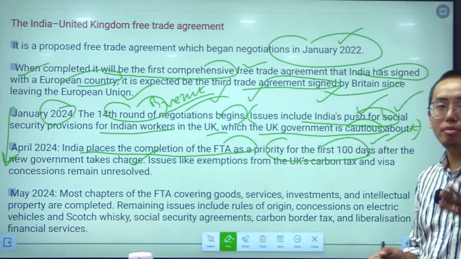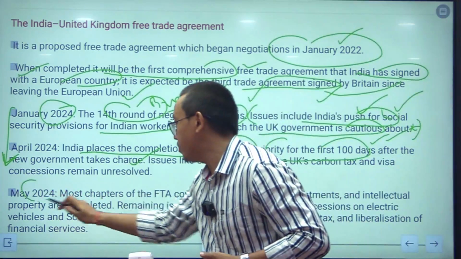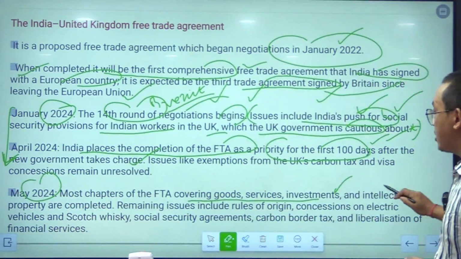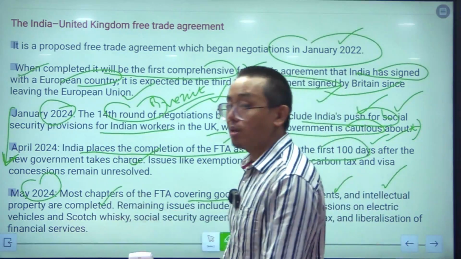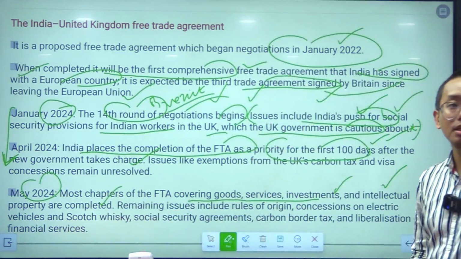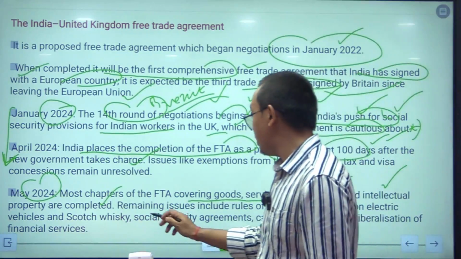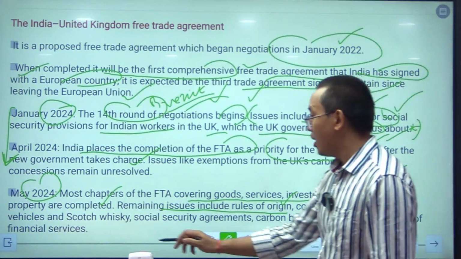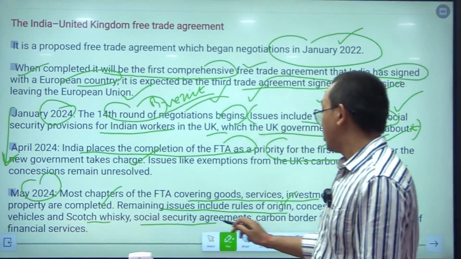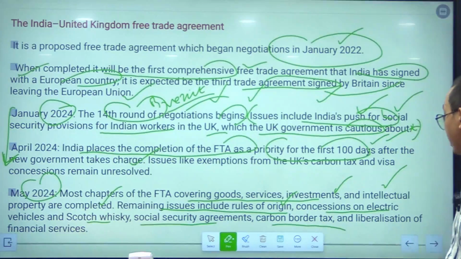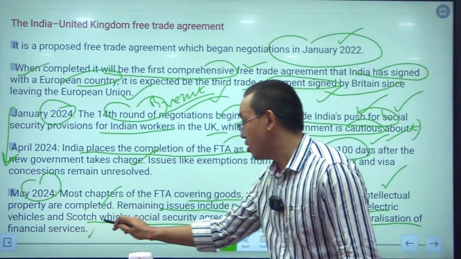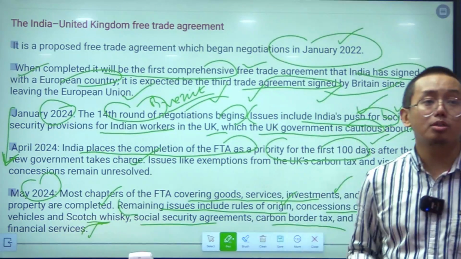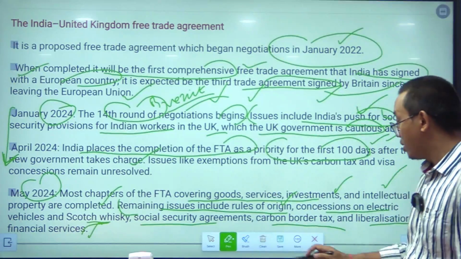So, for this reason we have to be positive. So far as May 2024 is concerned, most chapters of the FTA covering goods, services, investments, intellectual property, etc. are completed. So, most part of the FTA agreement has been completed, and remaining issues include the rules of origin, concessions on electricity, electric vehicles, Scotch whisky, the social security agreements, carbon border tax, liberalization of financial services. So, these are only a few topics which are remaining now. Most of the issues have been solved. This is an important point.